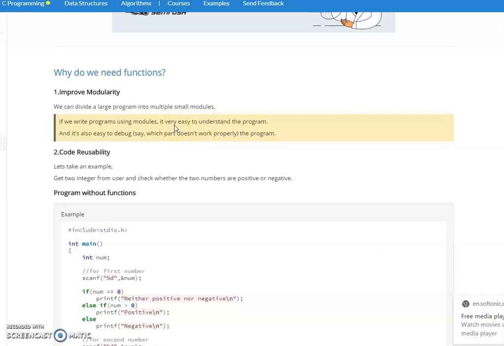we can put the same set of code under one function name, and we can call it as many times as we want, so that we are saving memory space, and it is very easy to understand the program. These are the advantages of functions. We are dividing the large program. When you are going for complex projects, the project is divided into many modules, and each module is assigned to one person. So the task will be very easy and it is very easy to debug also. This is the best example of why we go for functions.